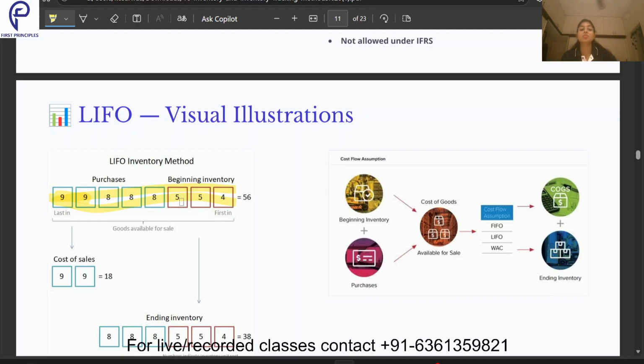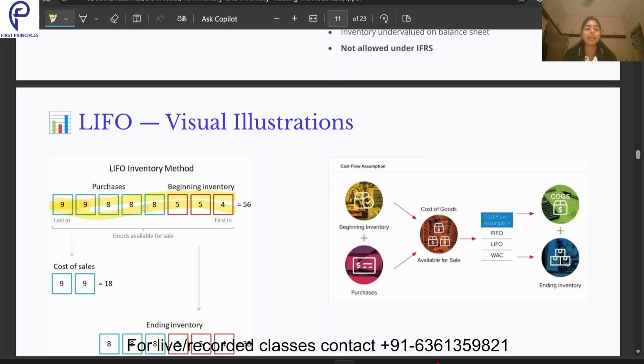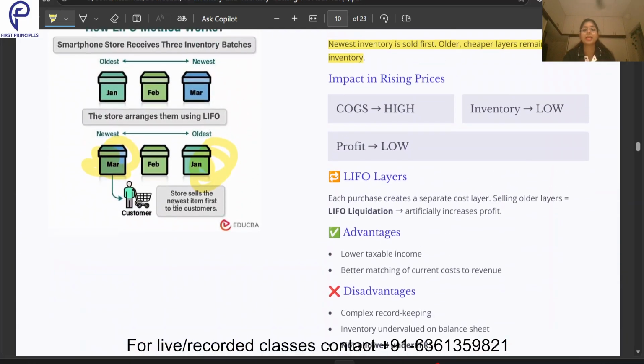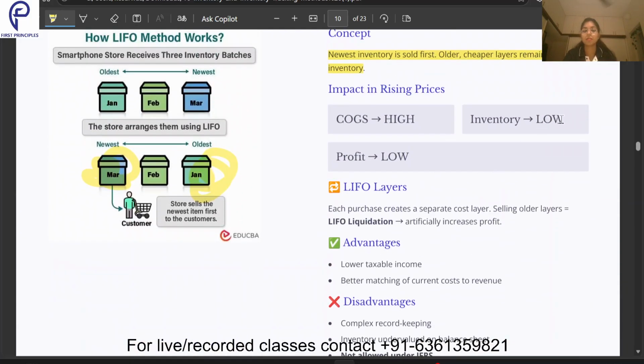If I am reducing a larger amount, I will have lesser profit, right? And then comes the beginning inventory, then the ending inventory. So my ending inventory will be based on the old values, so my ending inventory will be lower. My cost of goods sold will be higher and my profit will be lower.